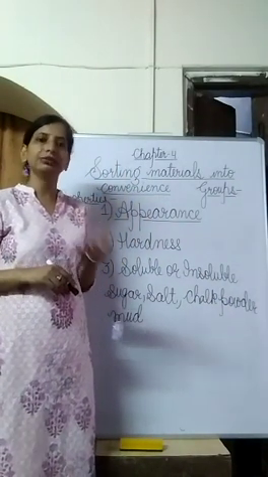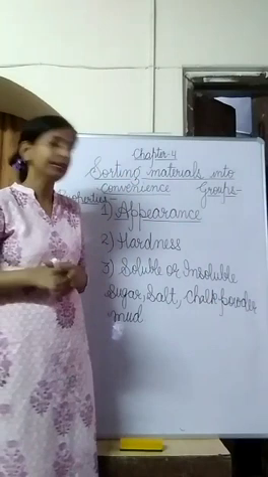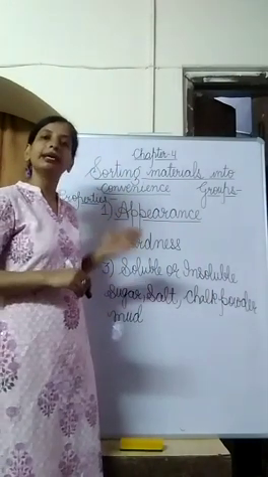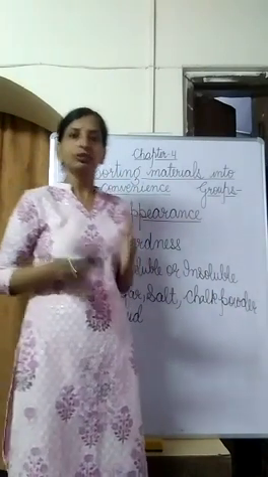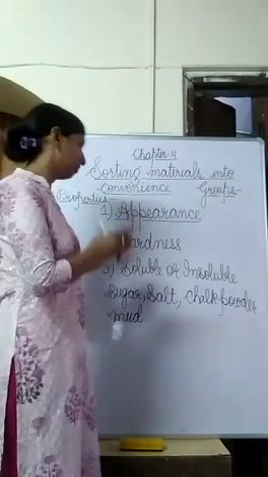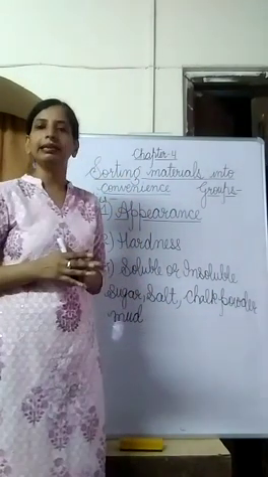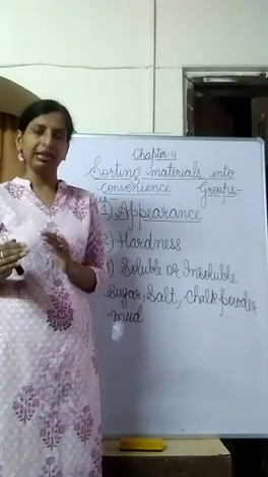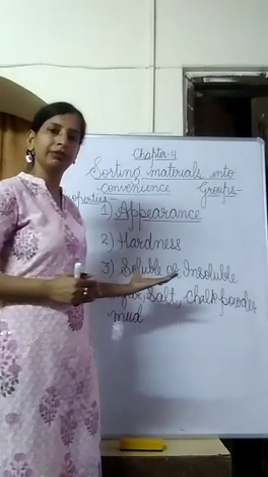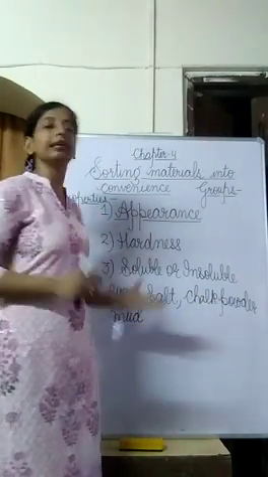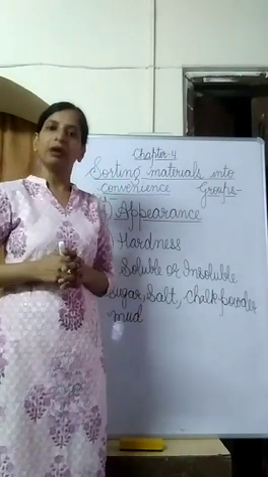In the bottom of the tumbler you will find that chalk powder has settled down, mud has settled down. It means they are insoluble in water. So some of the material are soluble in water and some are insoluble in water. I have given you examples like sugar and salt, they are soluble in water. Chalk powder and mud, they are insoluble in water.